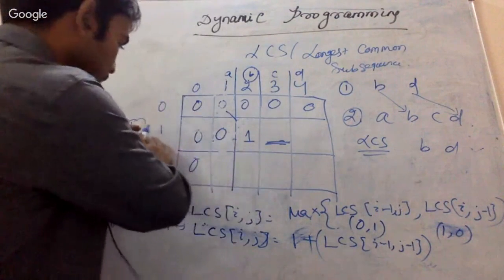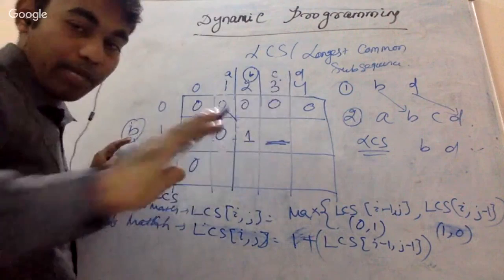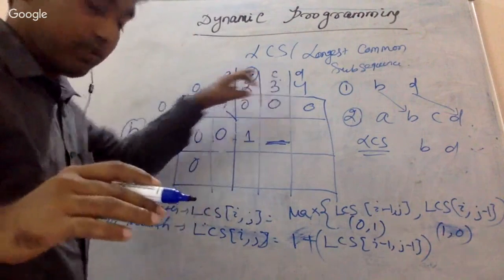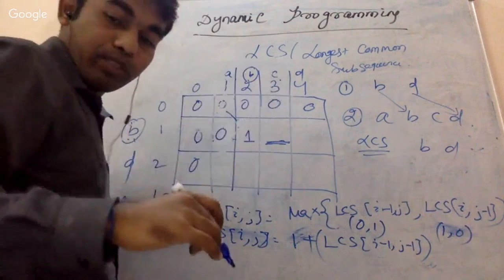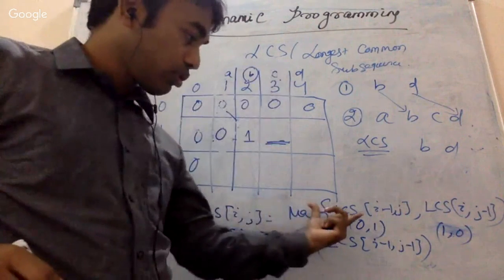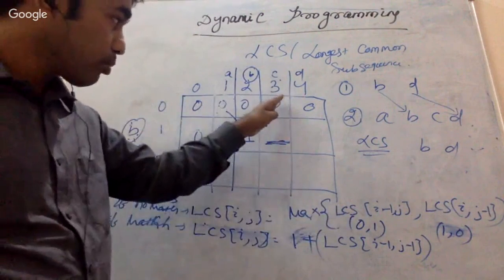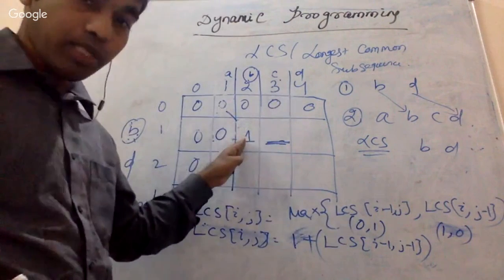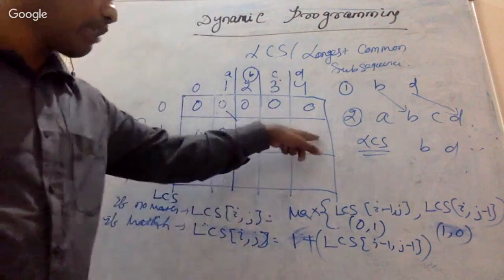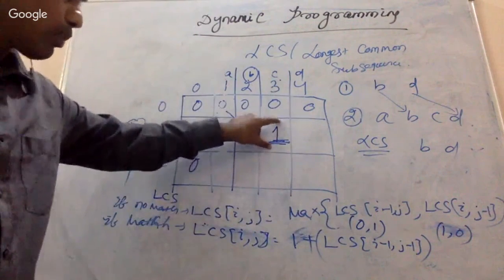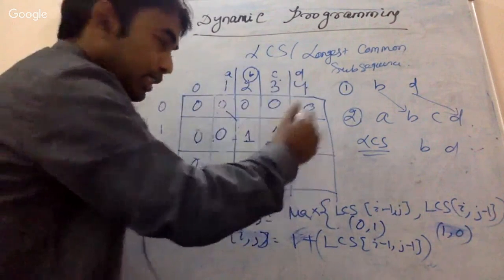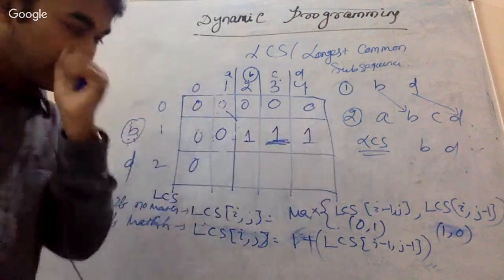Why? Whenever we are calculating B and C, first of all you need to say whether it is matching or not. The answer is it is not matching. If it is not matching, then what is our solution? Our solution is to take the maximum between the top one or the left one. The maximum is this one, that means 1, so I'm going to keep it 1. Just tell me what about this one. You got it, right? So BD is not matching, then it is going to be 1. It is as simple as that.